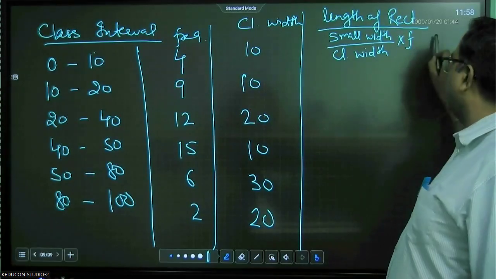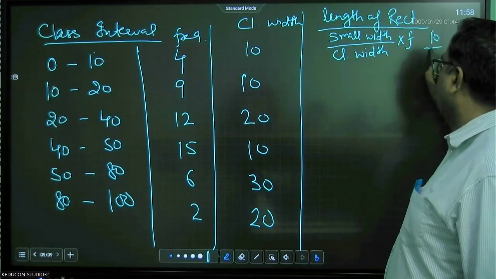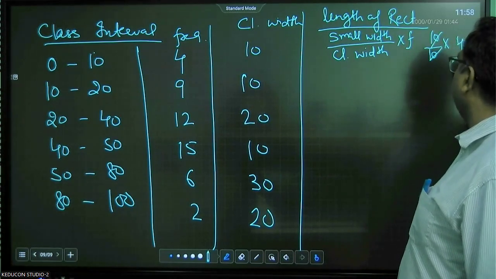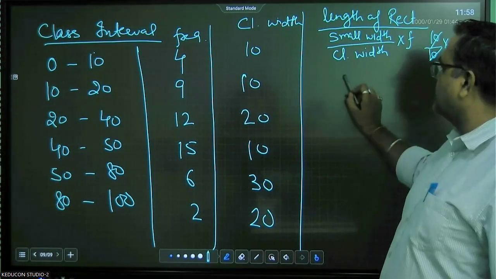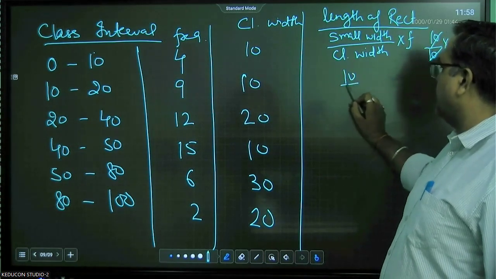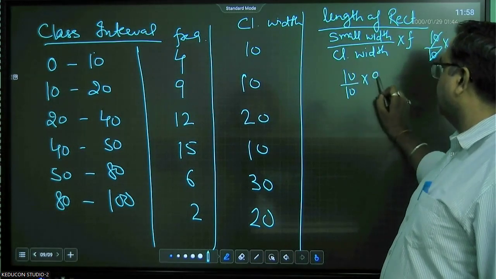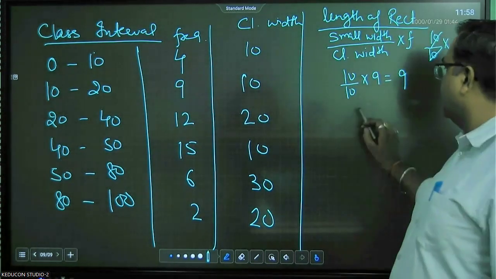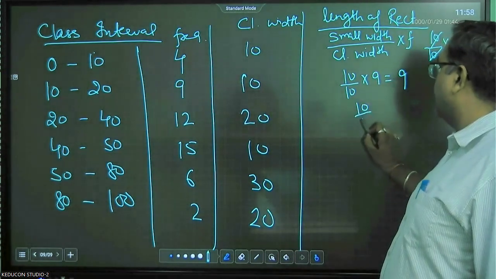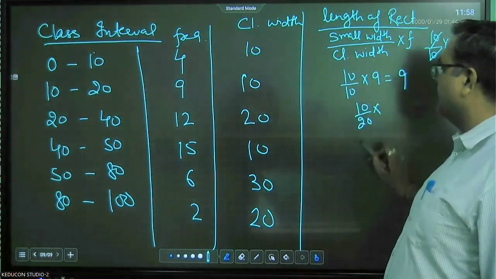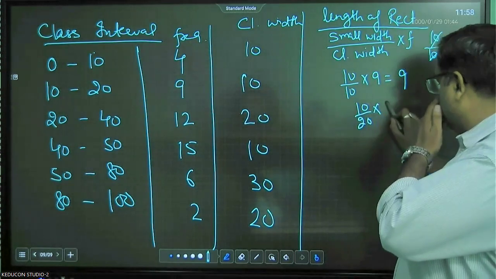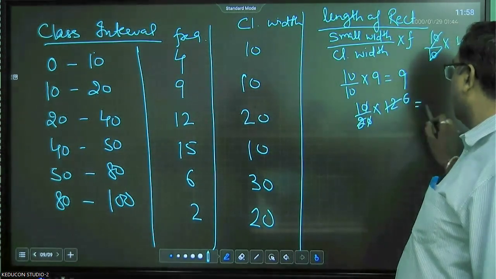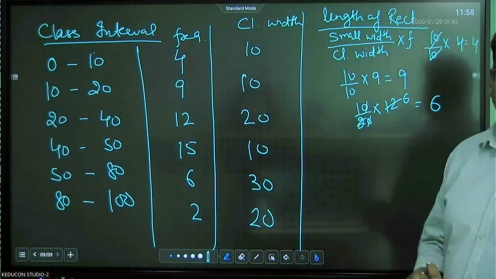What is the class width here? Both are the same, hence its frequency will remain 4. Here also it is the same, 10 over 10 into 9, that will be 9. Here the class width is 20, so what will you take? 10 by 20 into frequency 12. So that will become 6.